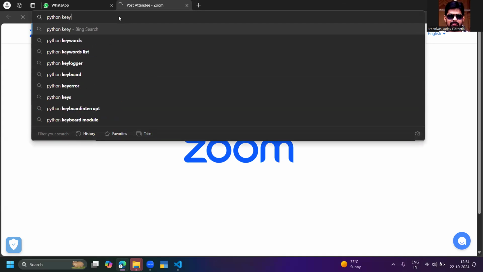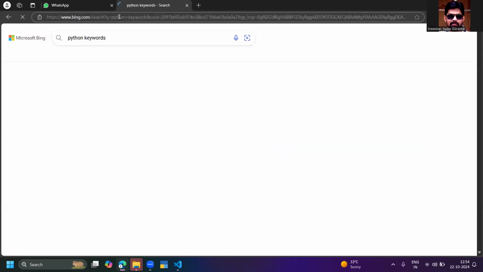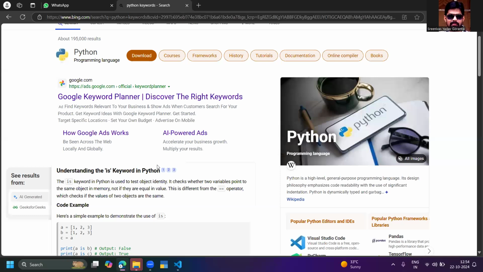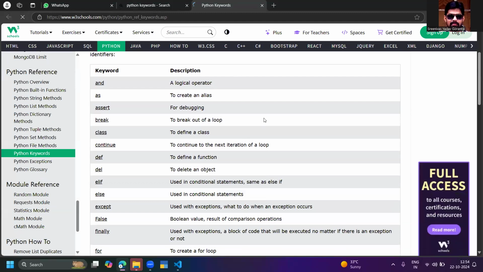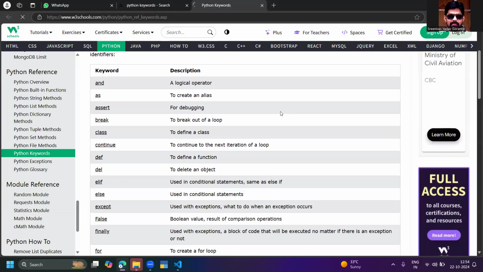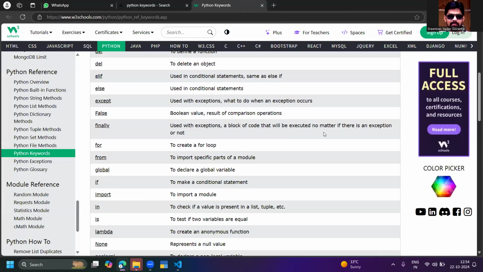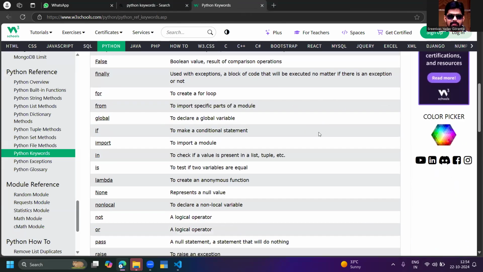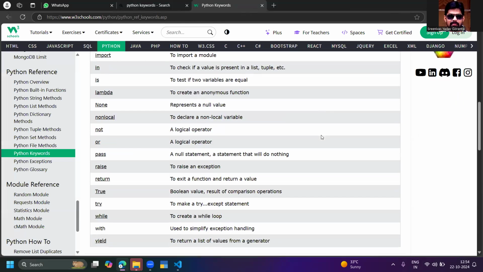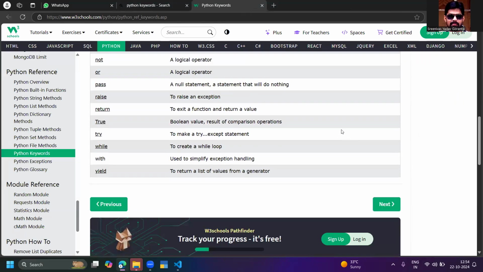Python keywords. Okay, let me see what are the different Python keywords which are available. So open the W3Schools. You can see, and is a Python keyword, as, assert, break, class, continue, def, del, elif, else, except, False, finally, for, from, global, if, import, in, is, lambda, None, nonlocal, not, or, pass, raise, return, True, try, while, with, yield. So these are the different Python keywords.